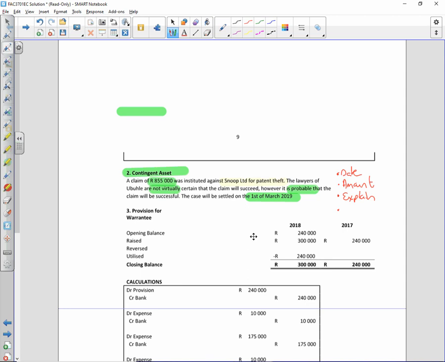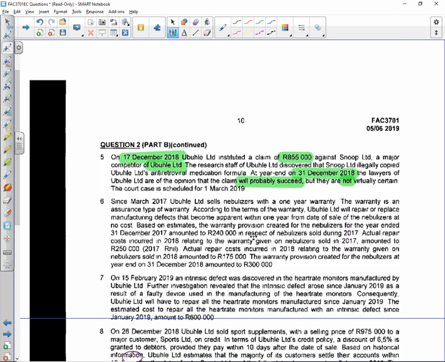And lastly, we need to indicate that it is probable. If it wasn't probable, we wouldn't have a contingent asset. There would be nothing. Everybody happy there? Okay, so that deals with point 5.